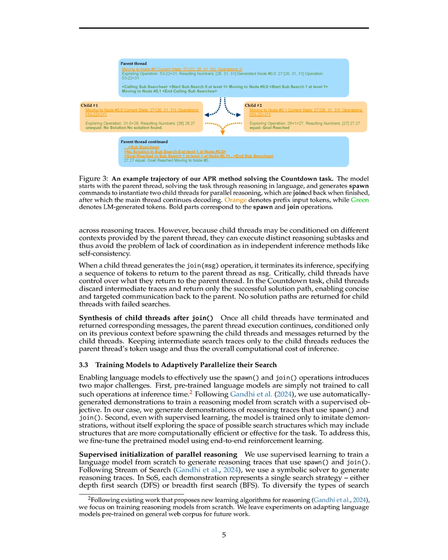Upon completion, each child thread returns its results to the parent thread via a join operation, where only successful outcomes are communicated back, allowing the parent to continue its decoding based on this refined information. This hierarchical threading mechanism enables APR to efficiently manage inference, reducing latency and optimizing the use of the context window by limiting the information passed back to only what is necessary for the parent thread's decision-making.